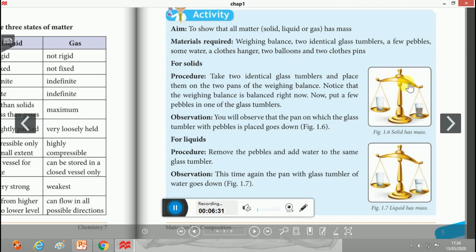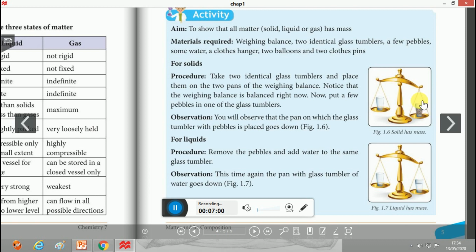The deflection is zero, no deflection, without these pebbles, and with identical glass tumblers there will be no deflection of this wing balance. Now put a few pebbles in one of the glass tumblers, and you will observe that the pan on which the glass tumbler with pebbles is placed goes down. That means the weight of this pan is higher than the weight of this pan.